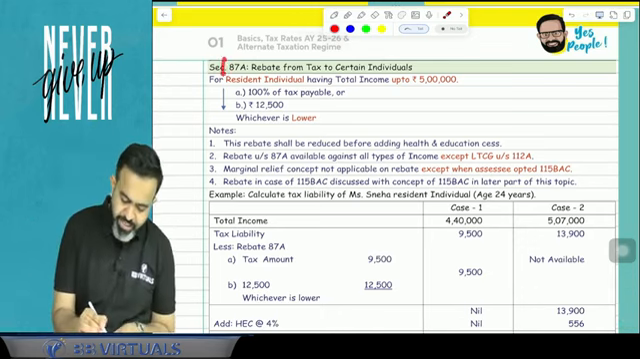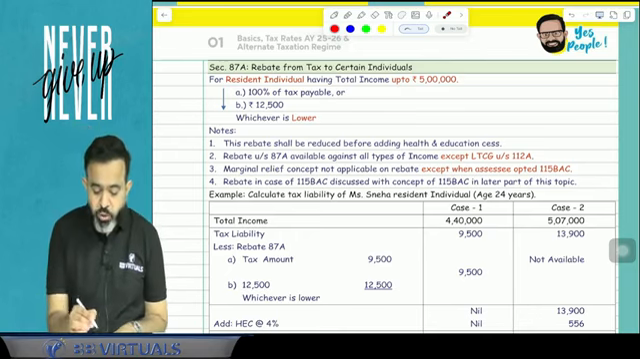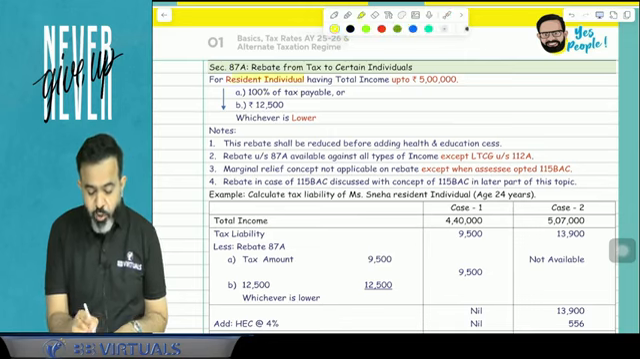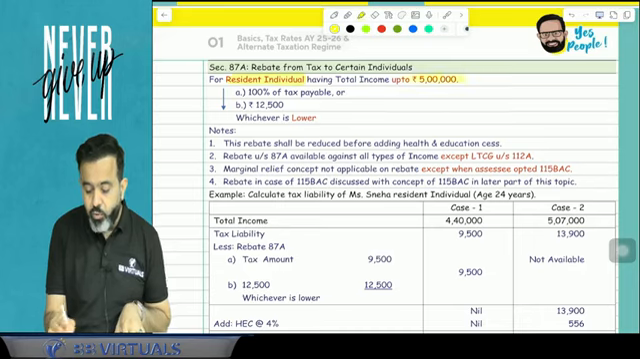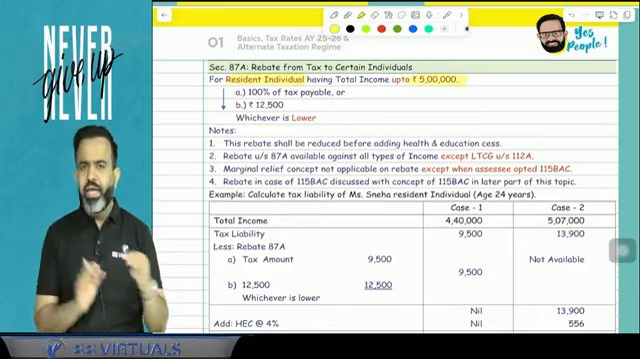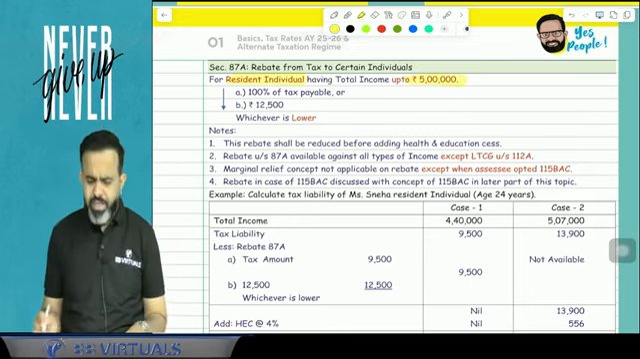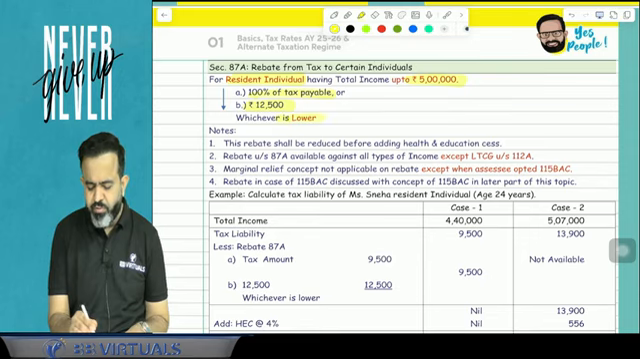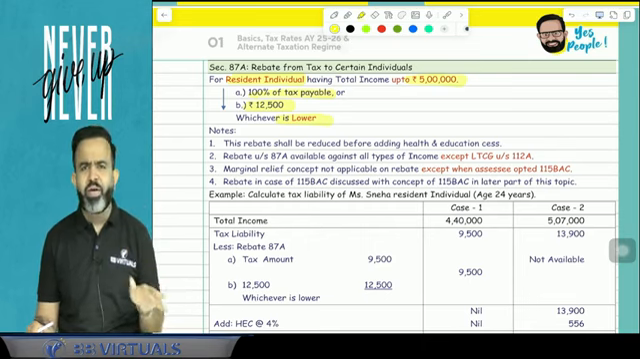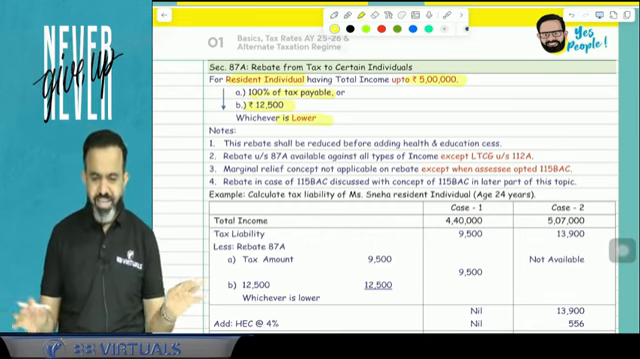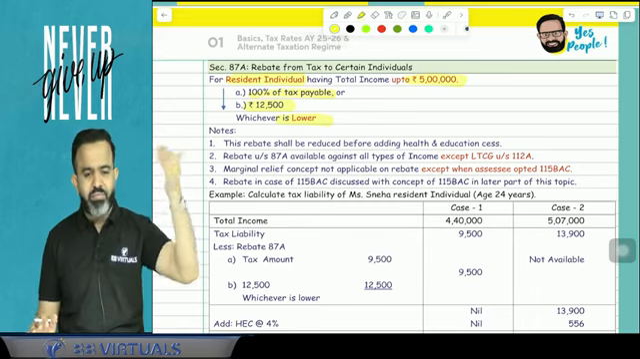Guys, there is one rebate, 87A. This 87A rebate is available only to a resident individual. So if any person is a resident individual whose total income is up to 5 lakh rupees, then rebate is available at 100% of tax or 12,500, whichever is lower. So in practical life, we always say that if your income is up to 5 lakh, then there is no need to pay the tax. Because here this rebate is available: 100% of the tax payable or 12,500, whichever is lower.